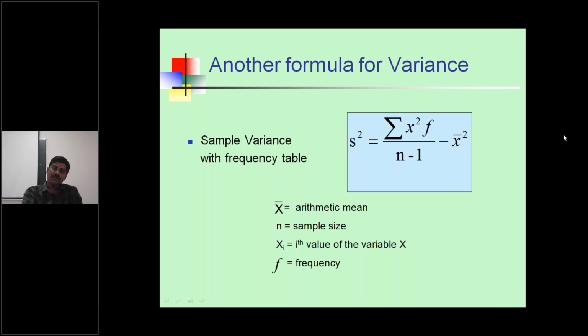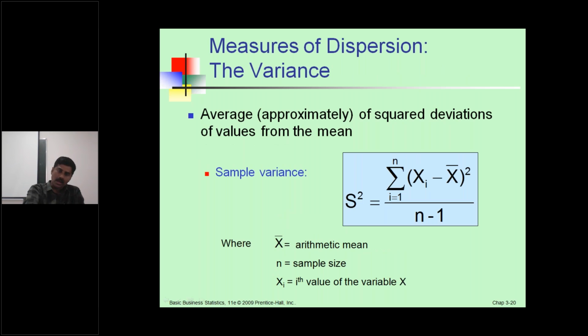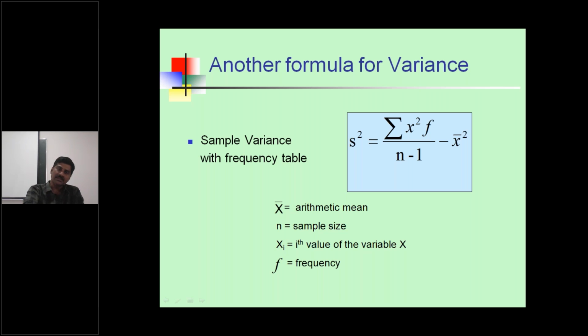The sample variance with frequencies. This is another formula, for data with frequencies. Another formula with frequencies is: summation x squared into f, minus n times x bar squared, divided by n minus 1, where f means frequency. x bar equals the arithmetic mean, n equals the sample size, xi is the ith value of the variable x.